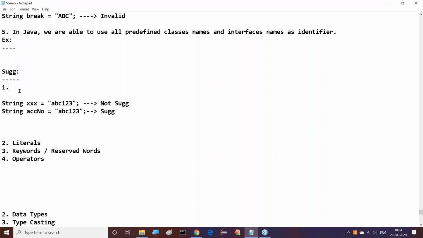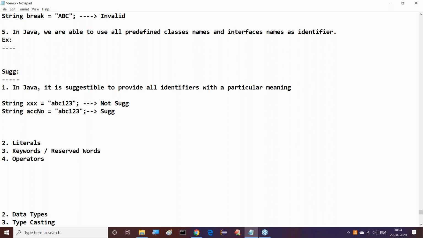ABC123 is like which one? Account number. So in Java, it is suggestible to provide all identifiers with a particular meaning. All of you understand this point now.